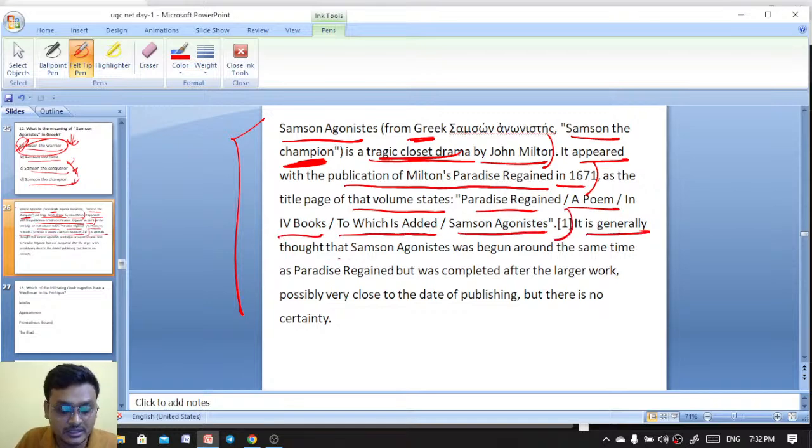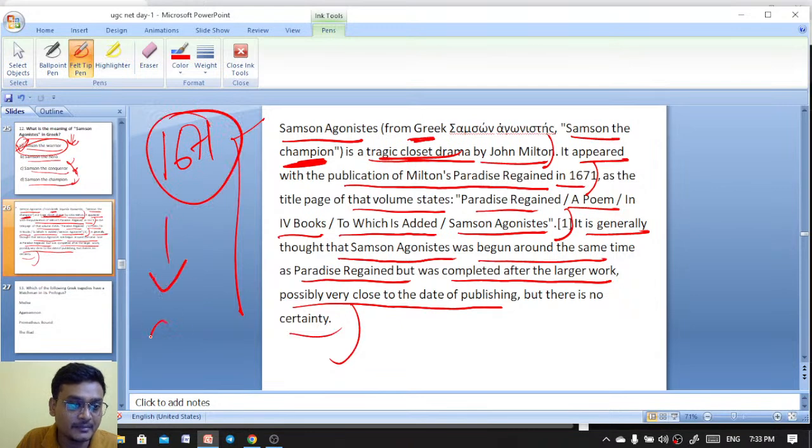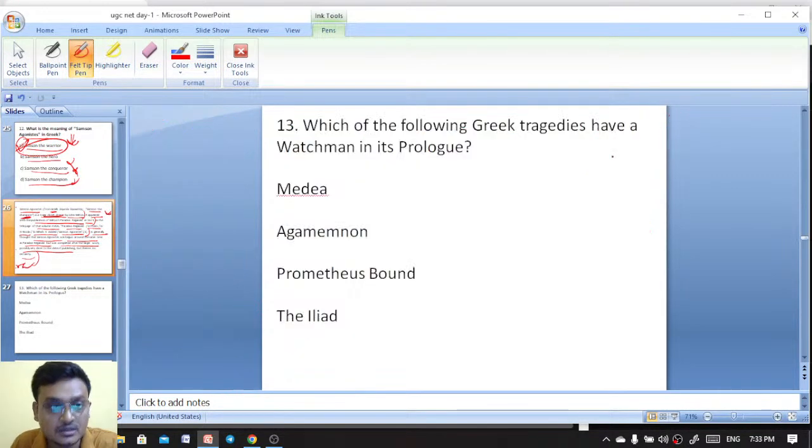It is generally thought that Samson Agonistes was begun around the same time as Paradise Regained, but was completed after the larger work, possibly very close to the date of publication, but there is no certainty. By the way, it was published along with Paradise Regained in 1671. It's a closet drama. And here Samson the champion is the right answer.